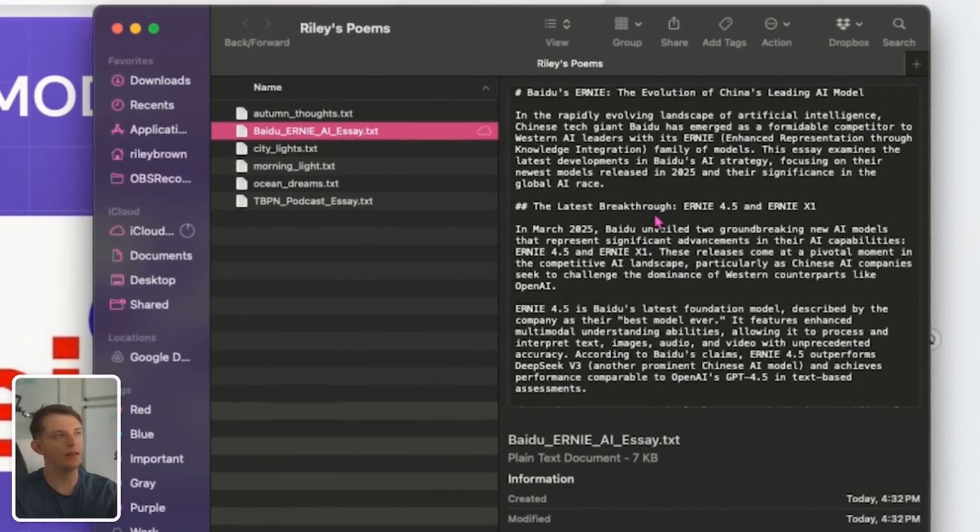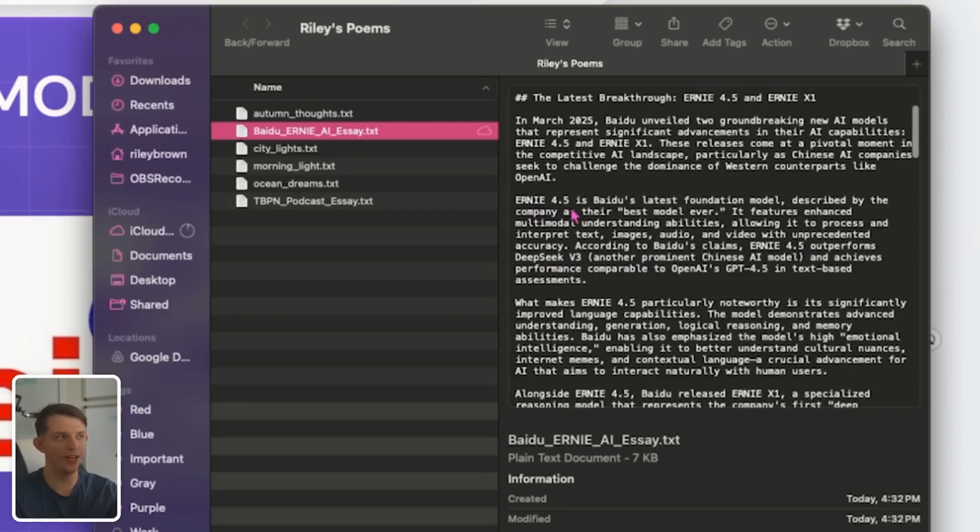But basically, Ernie 4.5 is a model created by Baidu, some multi-billion-dollar company in China. And they created these new AI models that represent significant advancements in AI capabilities, Ernie 4.5 and Ernie X1. They released Ernie 4.5 just a couple weeks after ChatGPT released GPT 4.5.